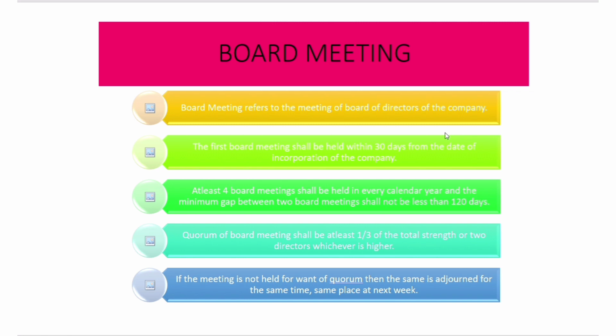That should be present, or otherwise the meeting will be adjourned. That means the meeting will be postponed to the next week, at the same time and in the same place. The last point says the same: if the meeting is not held for want of quorum, then it is adjourned to the same time, same place, next week. Got it?